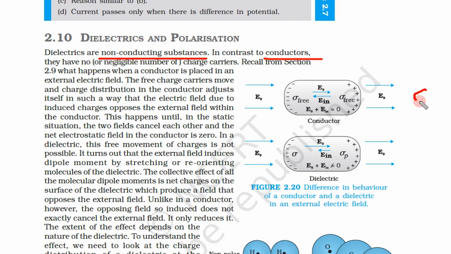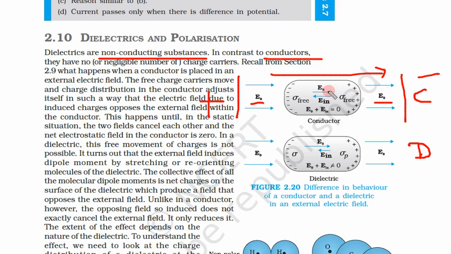This is a conductor, this is a dielectric, a non-conducting substance. If you put this conductor in an external field E0, here it is the positive side, here it is the negative side, so the field is from positive to negative.